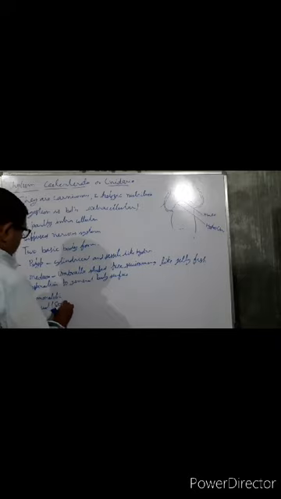And what is the reproduction? Both sexual as well as asexual reproduction takes place in these organisms. Asexual means you study about the budding, and they have both asexual and sexual methods.